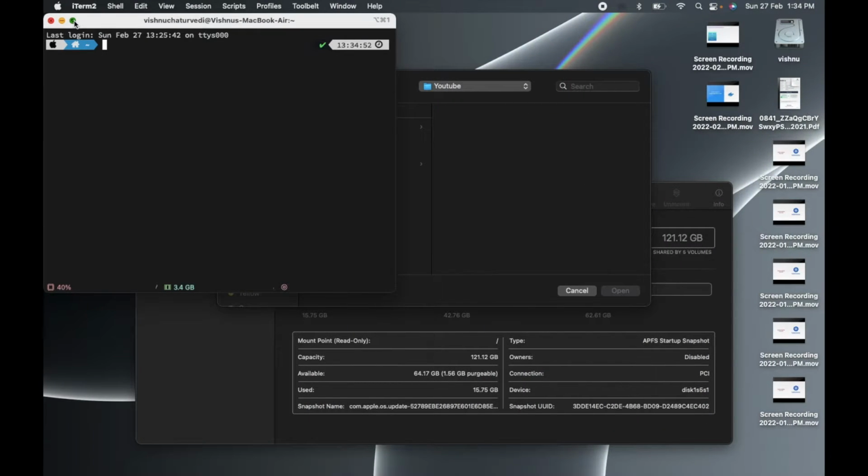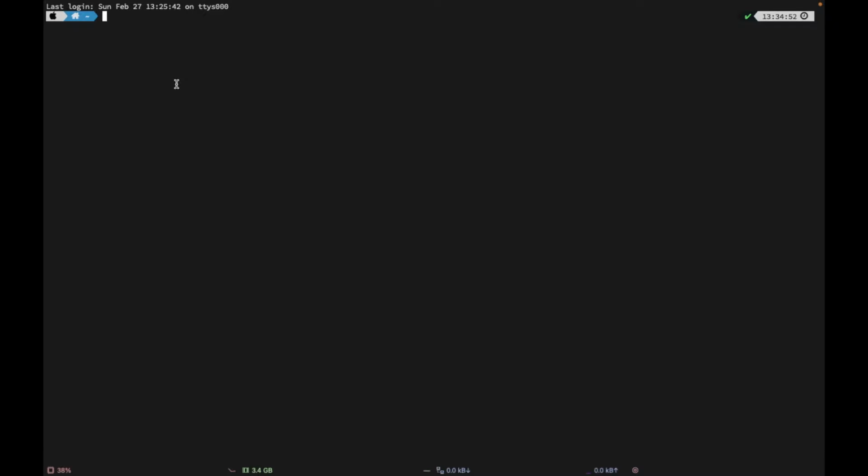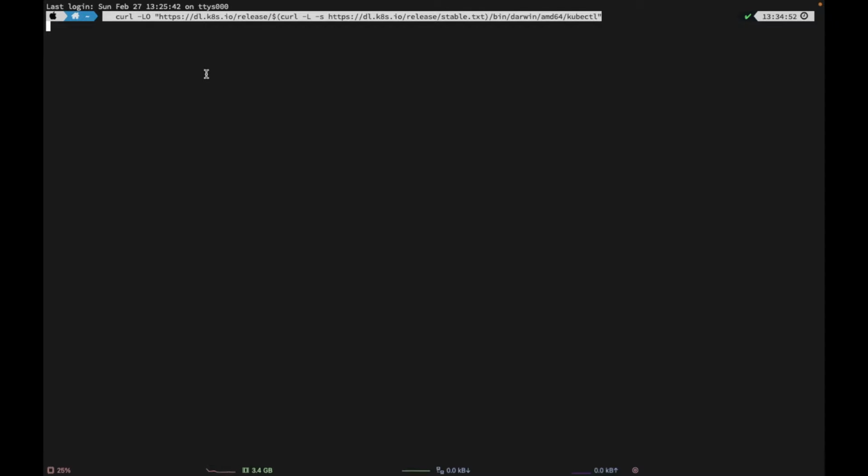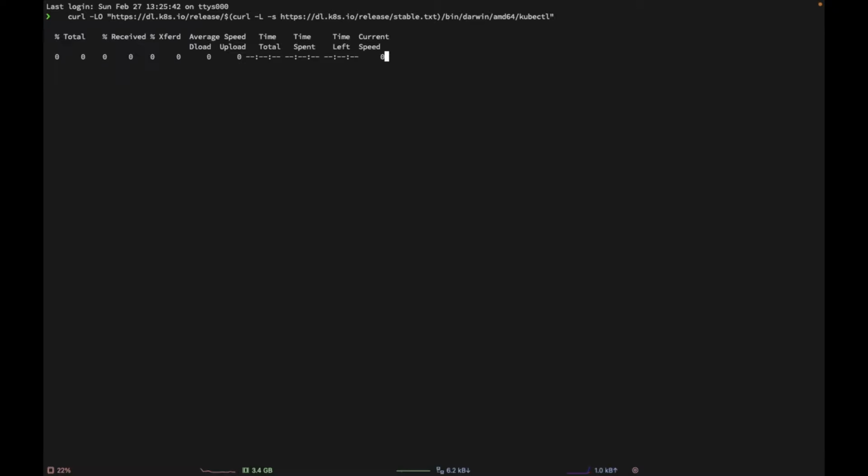You can also use different types of terminal. You can use the default terminal, but I prefer to use iTerm, so that's why I'm using it. Copy this line and press enter. Let's wait for some time till it completes the download and installation. Now we can see that it has downloaded and installed kubectl on macOS.